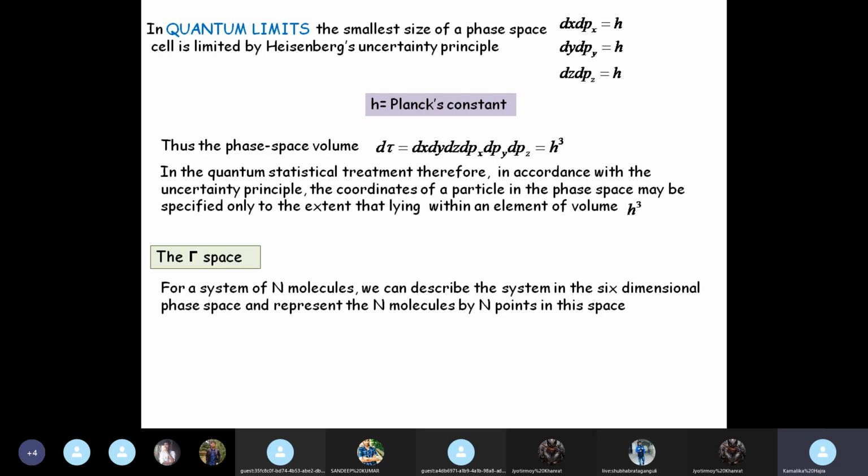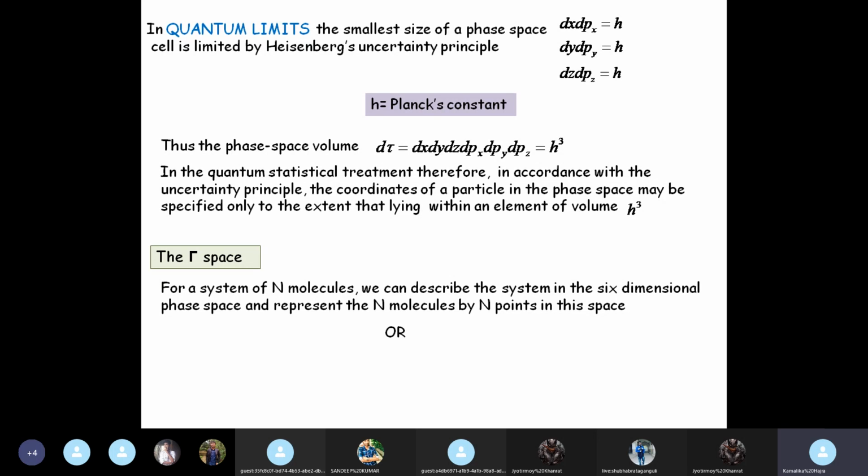The mu space is the phase space for one single particle containing one molecule. Now, for a system of n molecules, we can take the 6-dimensional phase space and represent n molecules by n points. Clear? Suppose there are 3 molecules, then in the 6D space we take 3 points, each representing the coordinates of a particular molecule. This is the phase space representation.